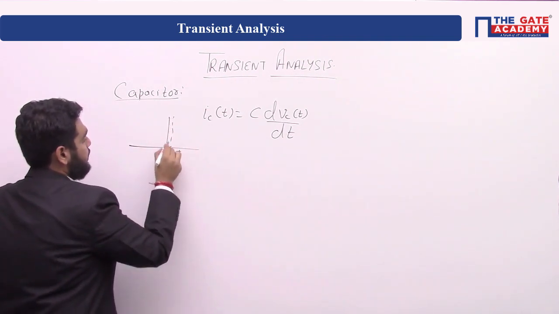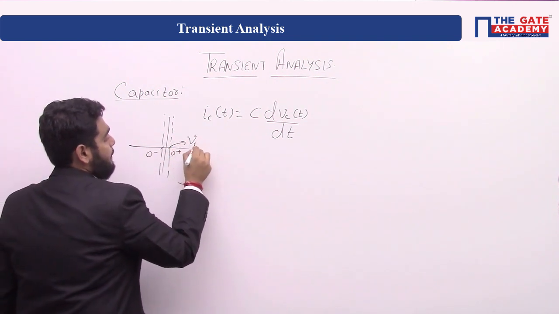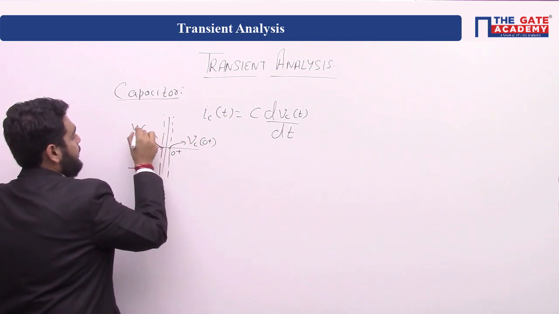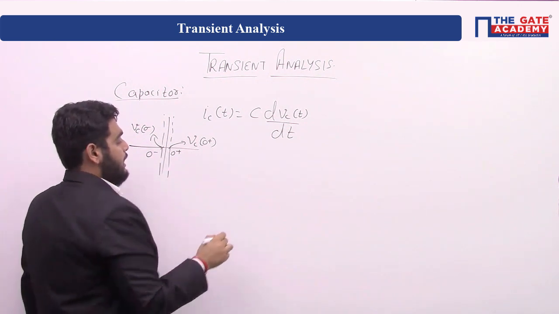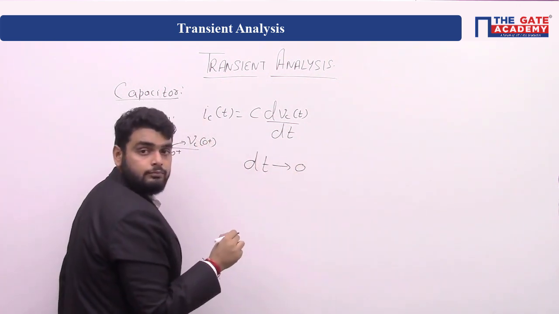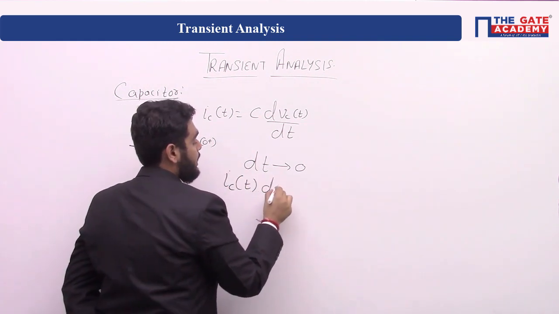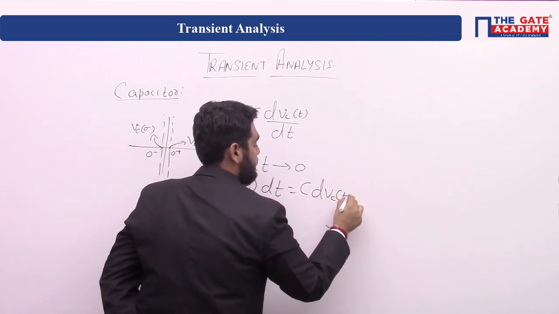First we will see at 0 plus. Now we are assuming the capacitor voltage at 0 plus is V_C(0+) and it is V_C(0-), like this. Okay, again the change in time tends to 0. Yes or no? Which means capacitor current multiplied by dt is equal to C dv.